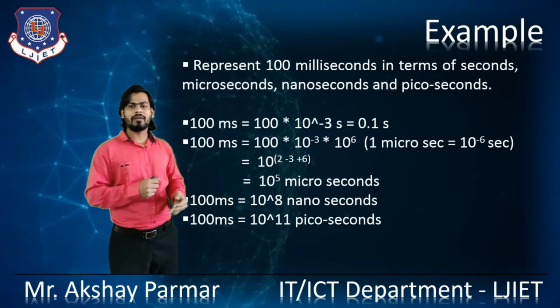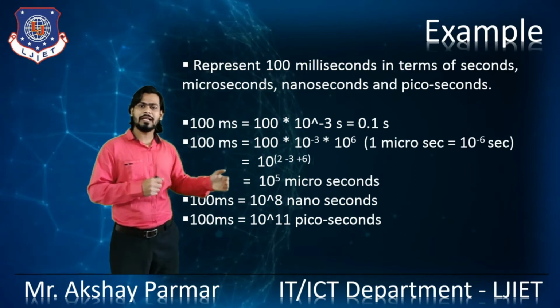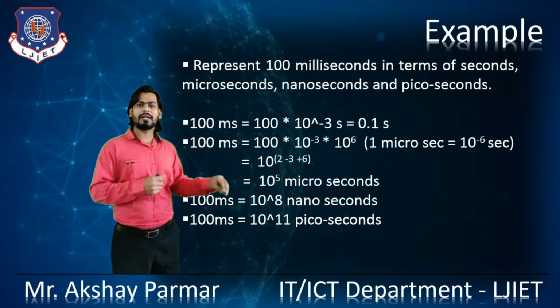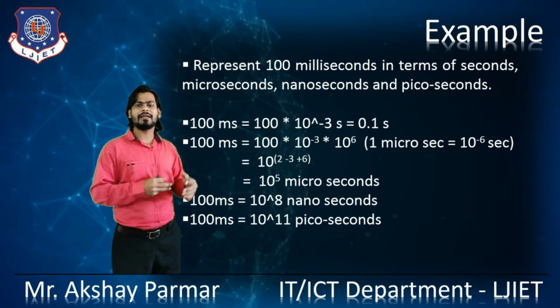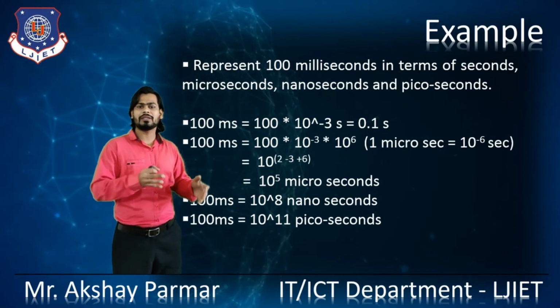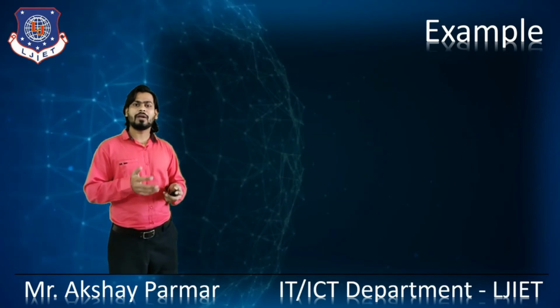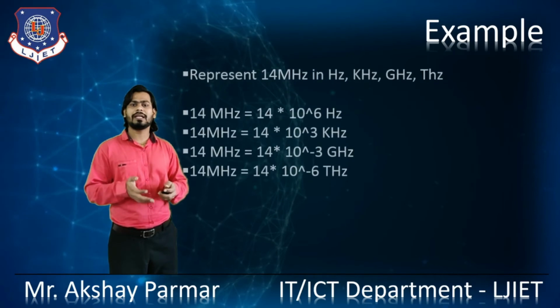Like that, you can convert milliseconds into nanoseconds and picoseconds. So 100 milliseconds is equal to 10 raised to 8 nanoseconds, and 100 milliseconds is equal to 10 raised to 11 picoseconds. Like that, you can convert hertz into kilohertz and so on.